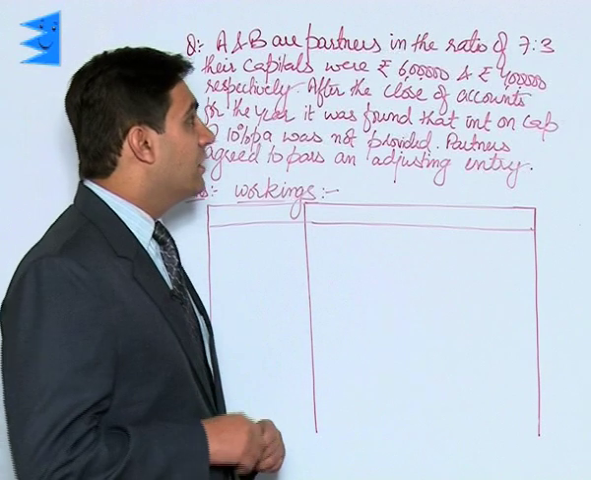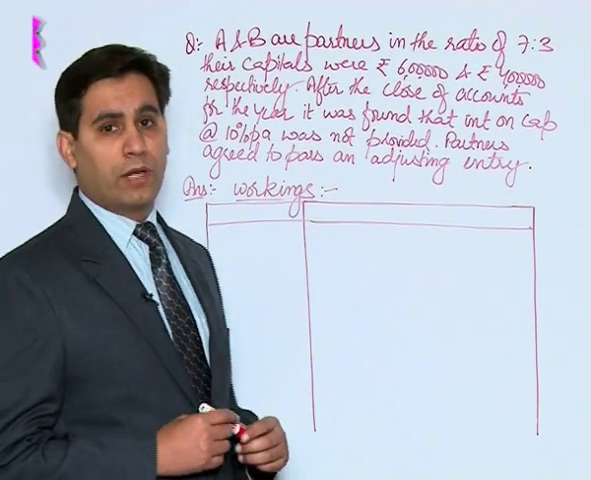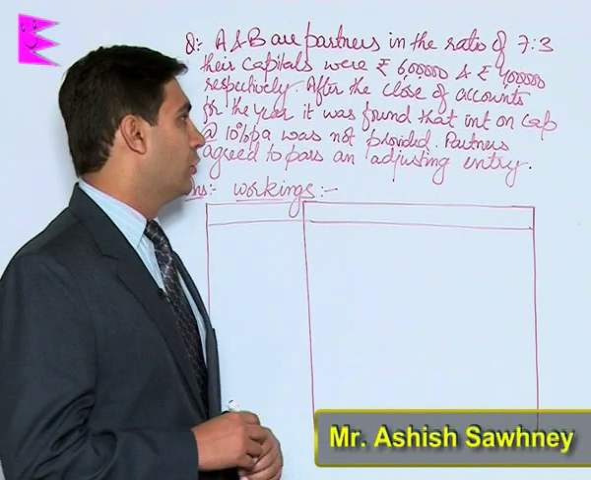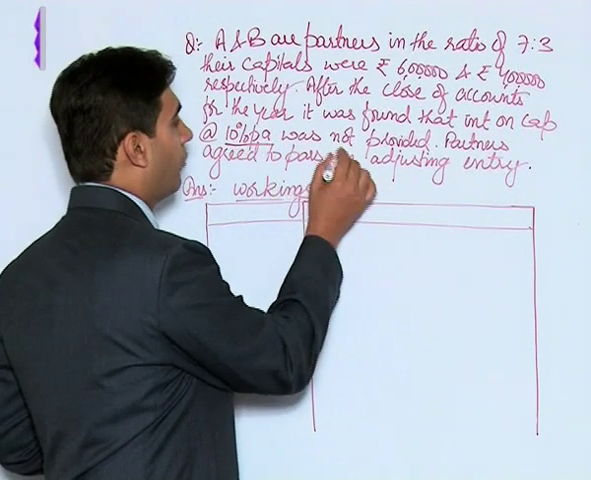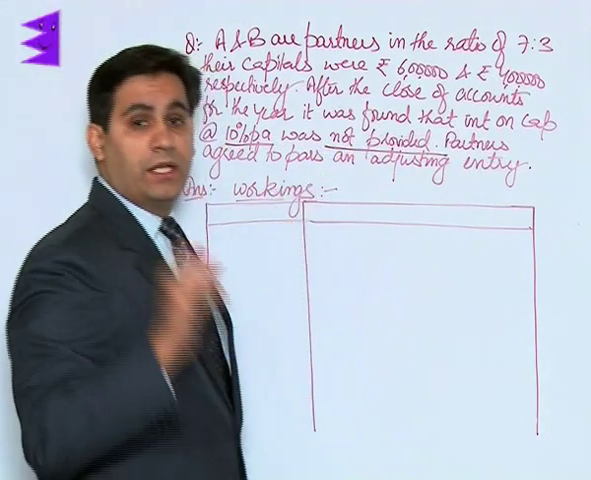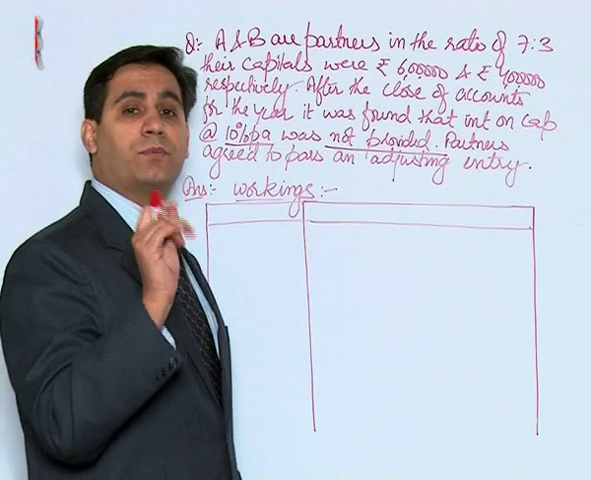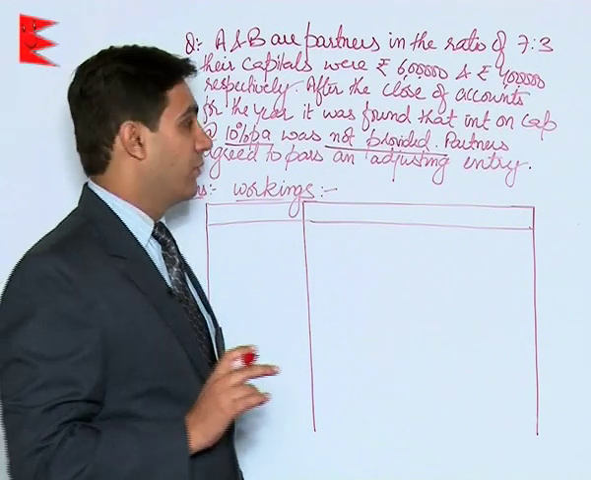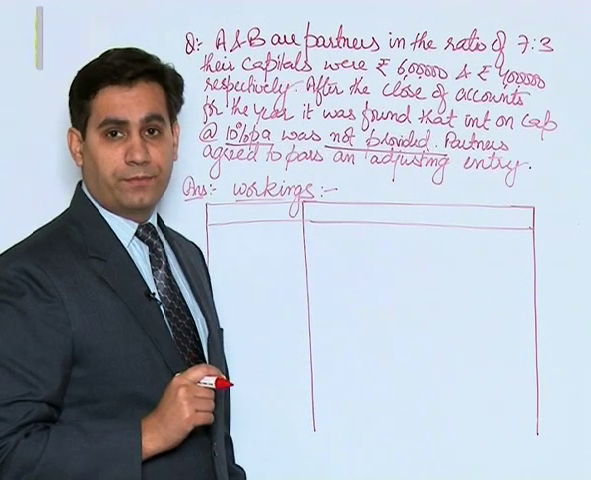A and B are partners in the ratio of 7:3. Their capitals were 6 lakh and 4 lakh respectively. After the close of the accounts, it was found that interest on capital at 10% was not provided. That means the accountant has failed to provide interest on capital and the profits have been distributed as such. Partners agreed to pass an adjusting entry.